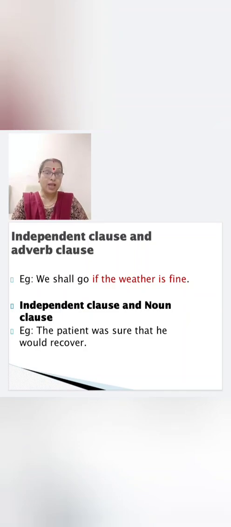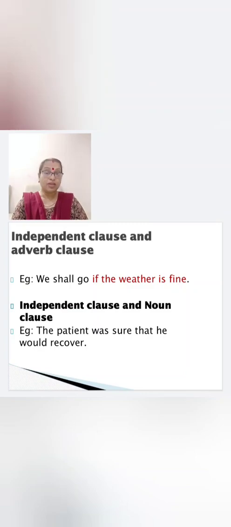Now let us see an adverb clause. We shall go if the weather is fine. Condition clause, you have studied just now, right? So this also comes under complex sentence. Then we have another sentence. The patient was sure that he would recover.